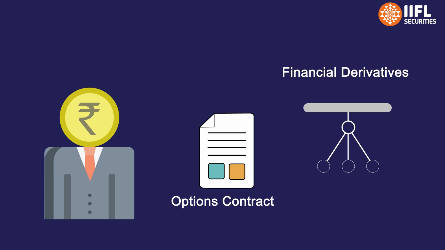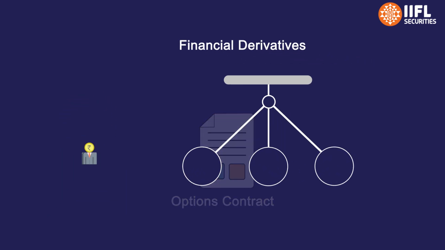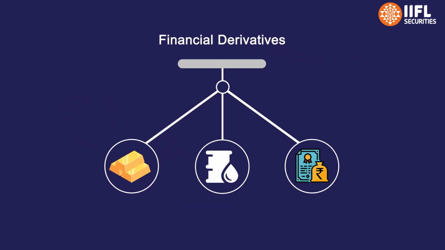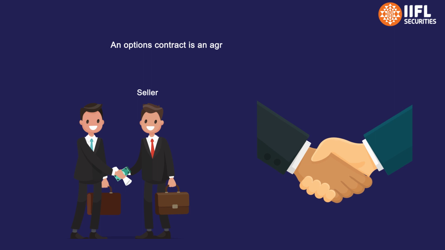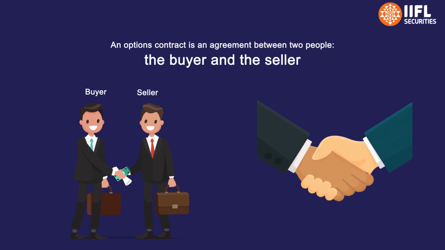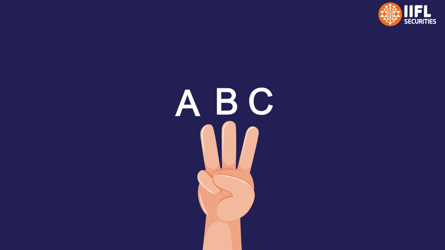Dear investors, options are financial derivatives. Financial derivatives are pegged to real assets like gold, oil, and equities. An options contract is an agreement between two people, the buyer and the seller. Here are three important facts you need to know about options contracts.